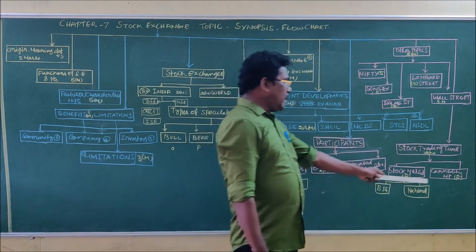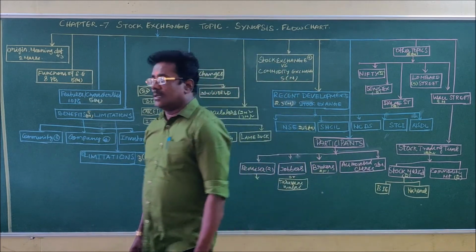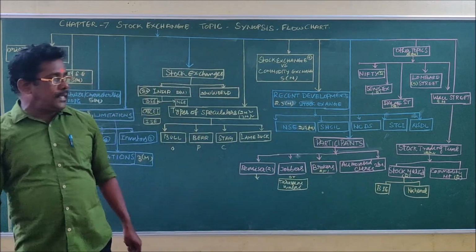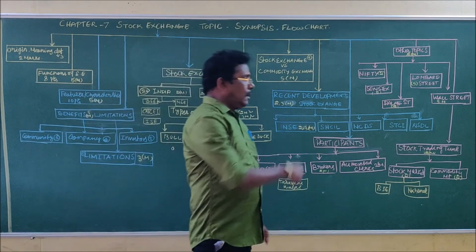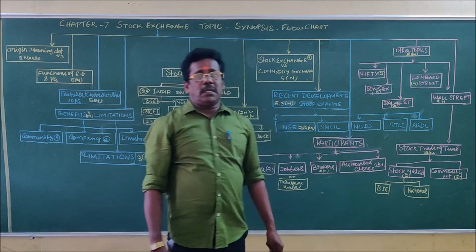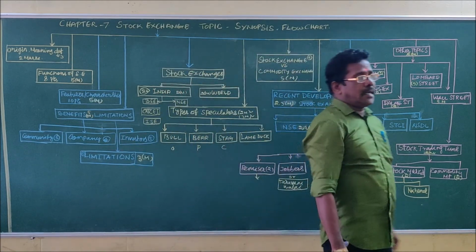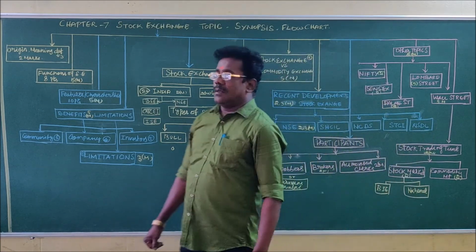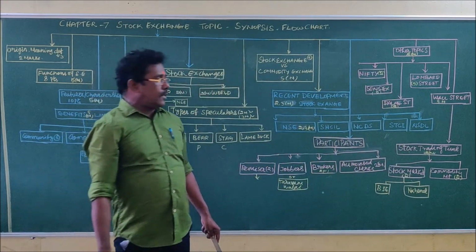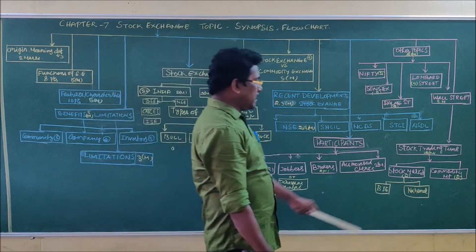So regarding the commodity market, what are the commodities that are traded? In the class we saw various types of commodities. One is metal commodities, that is gold, silver and copper. Then energy products, oil and natural gas. Agriculture products, rice, wheat and cotton. And other commodities, livestock and cattle. All this we saw in the relevant classes.